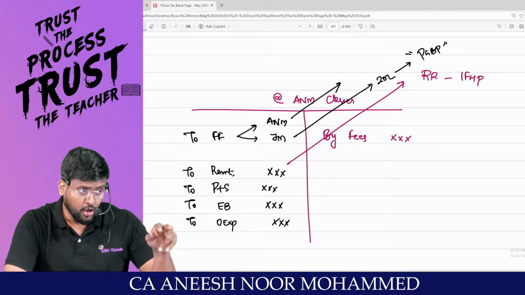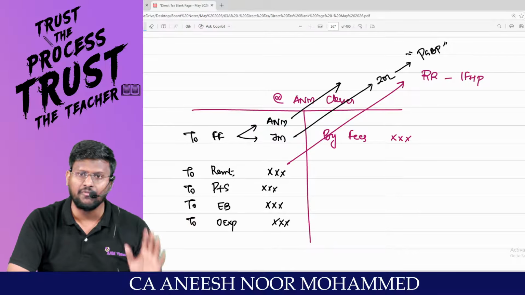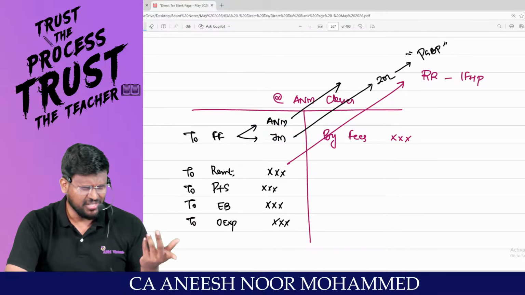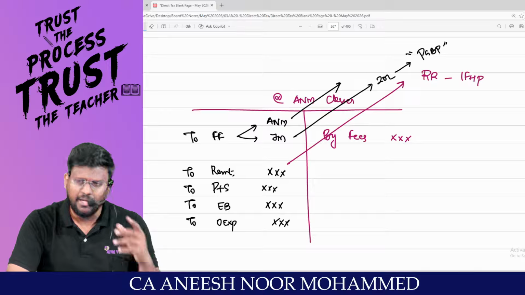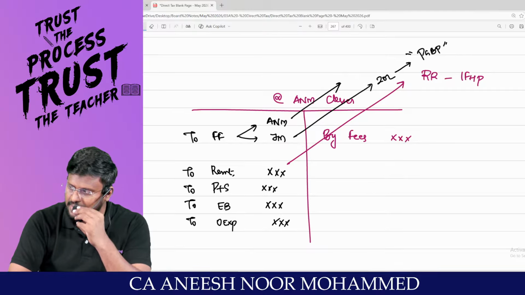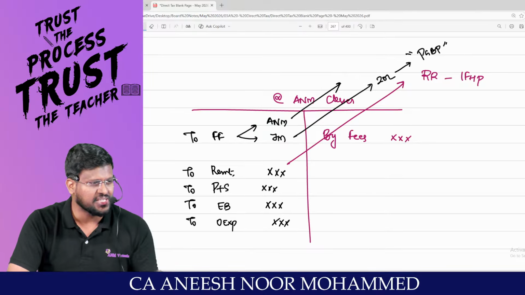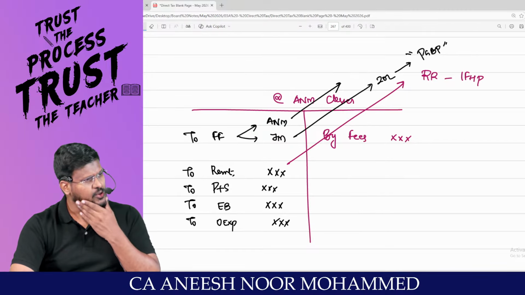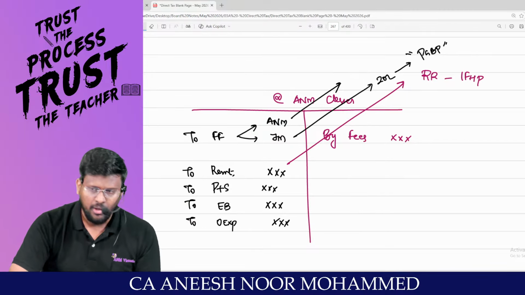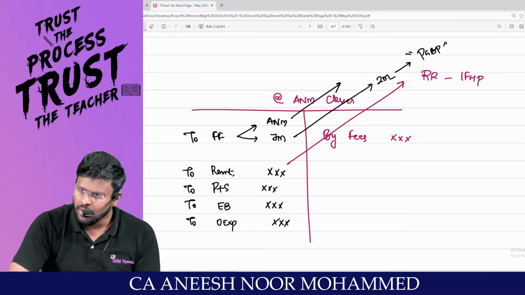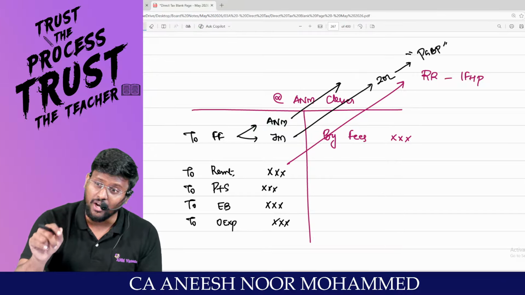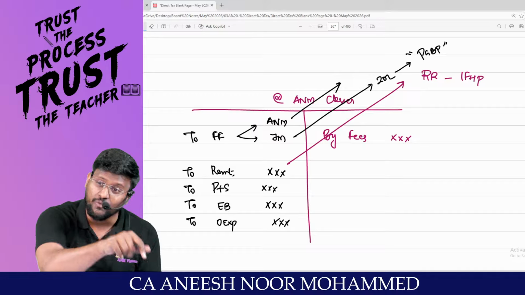If she is an employee of ANM classes, it will be taxable under the head income from salaries. Am I right? She is not an employee. She is a professional. My dear lovable students, she will be taxed under the head profits and gains of business or profession. Assume we are paying 20 lakh to Jayashree ma'am. We will surely debit it to the P&L account. Assume a situation where she is not declaring that 20 lakh in the credit side of her P&L account.